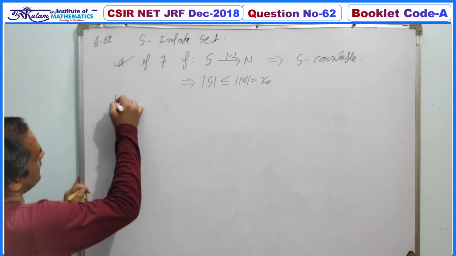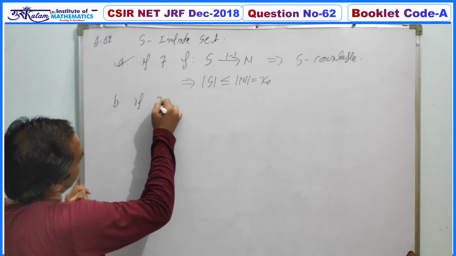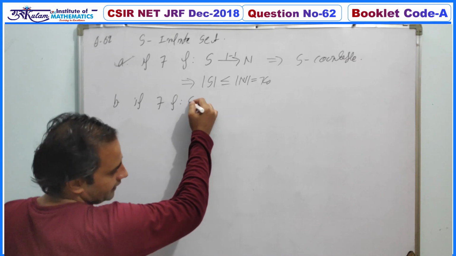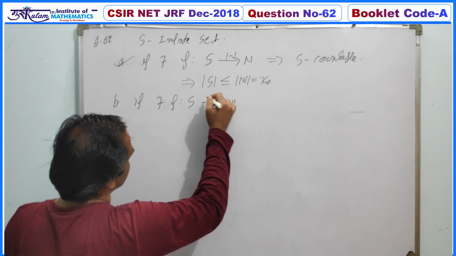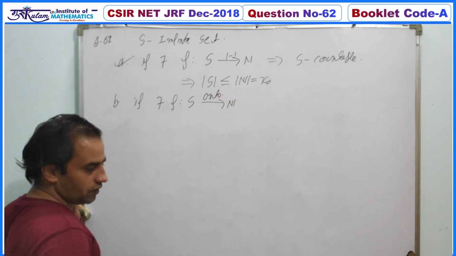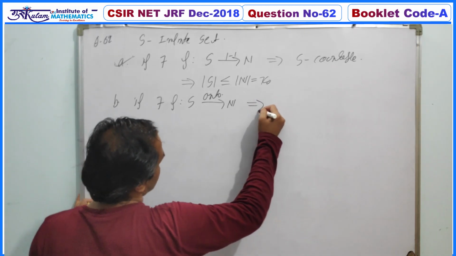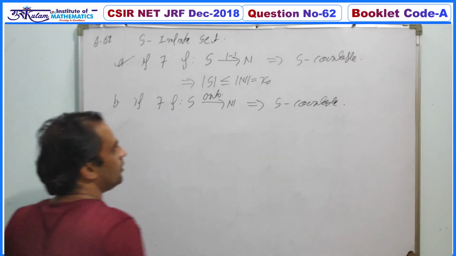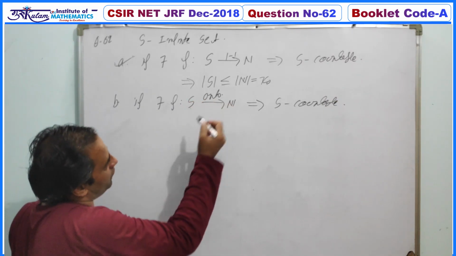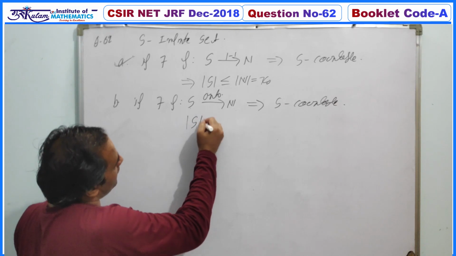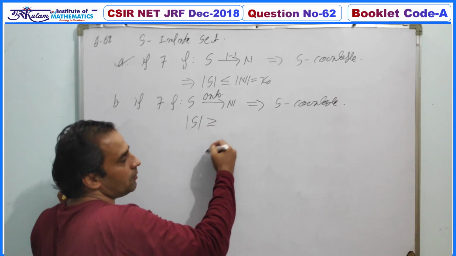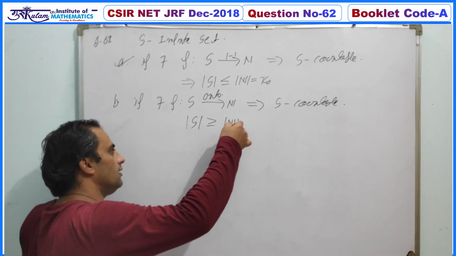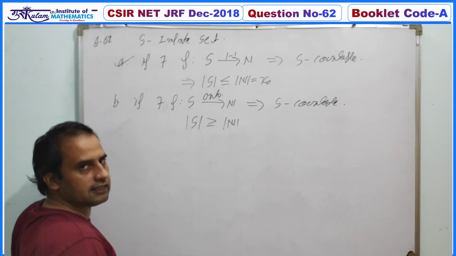Now the second option is: if there exists a function from S to N which is surjective, that is an onto function, this implies S is countable. If there is an onto function from S to N, then the number of elements in S is greater than or equal to the number of elements in N. Now N is a countable set, but that does not imply the larger set is countable.